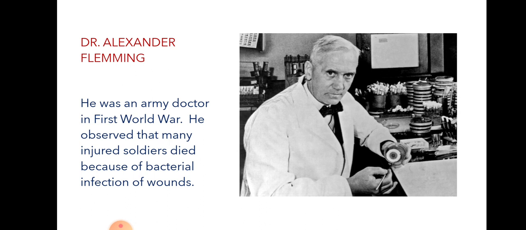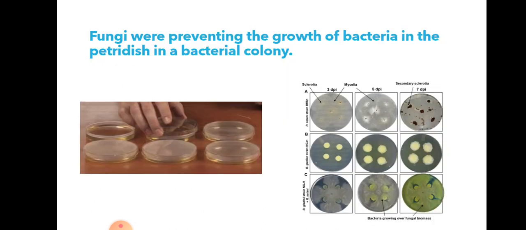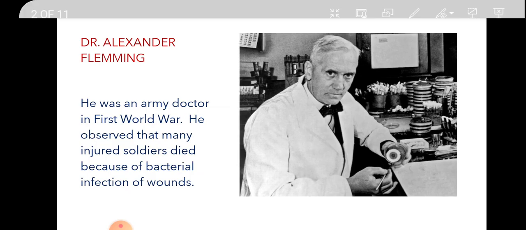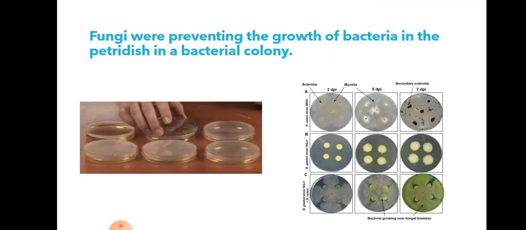One day he clearly observed that some fungi were preventing the growth of bacteria in the petri dish, in which he was growing bacterial colonies. The fungi were preventing the bacterial growth. Colonies are nothing but groups. These are the petri dishes.